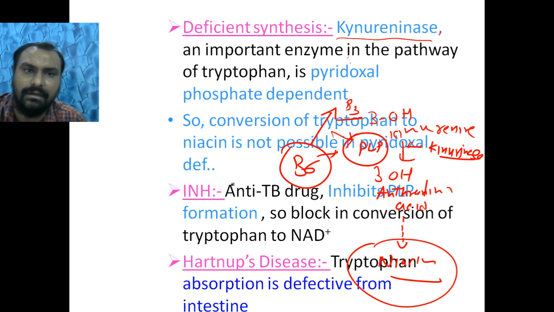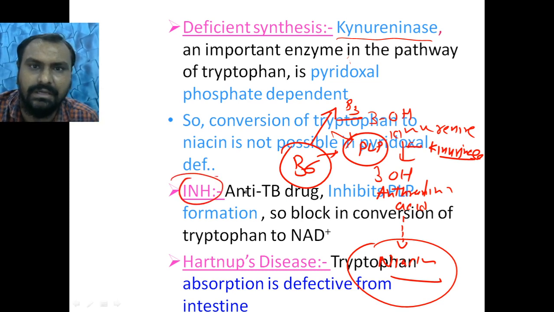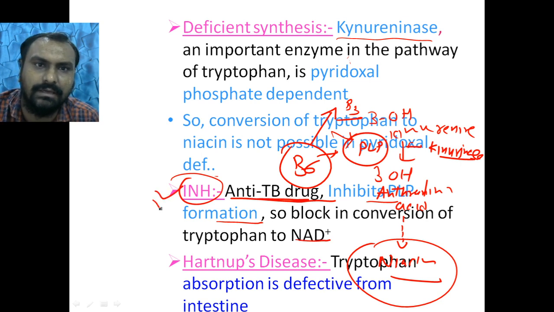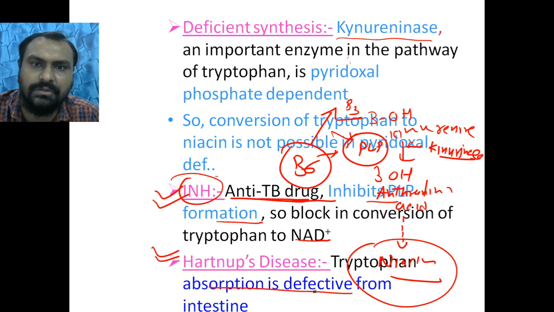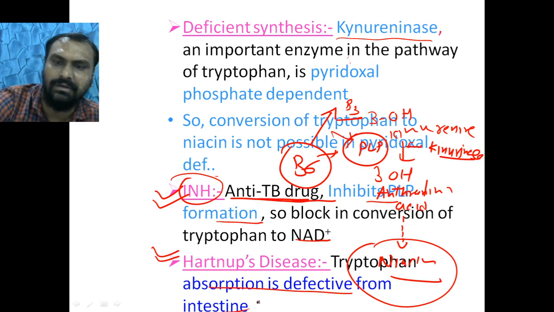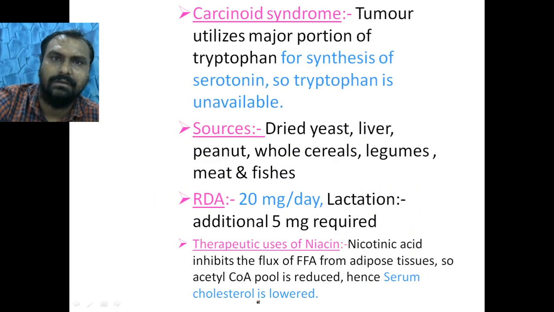Then a drug like isoniazid, the anti-tuberculosis drug, will inhibit pyridoxal phosphate formation, so there is a block in the conversion of tryptophan to NAD. So a person who is taking isoniazid, we have to give vitamin B6 and B3 both, or at least vitamin B6. Then Hartnup disease, where absorption of tryptophan is defective, will lead to pellagra.